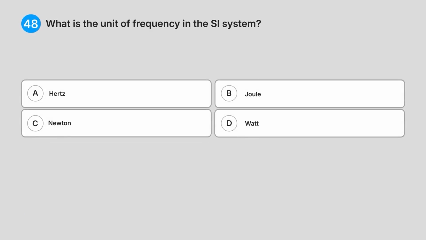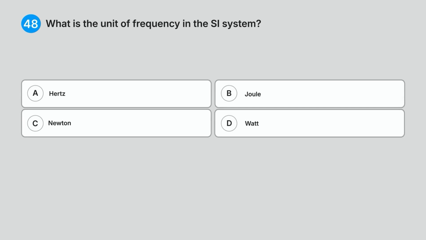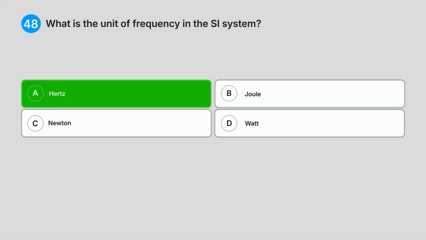48. What is the unit of frequency in the SI system? A. Hertz, B. Joule, C. Newton, D. Watt. What do you think is the answer? Correct answer, A. Hertz.